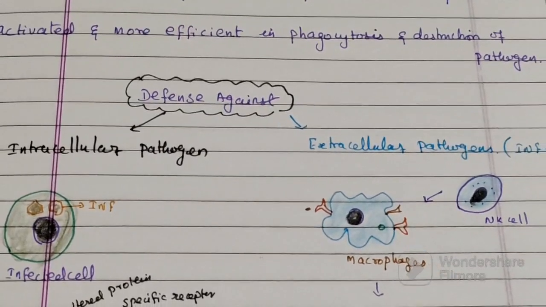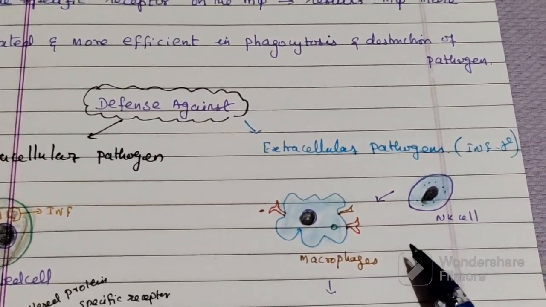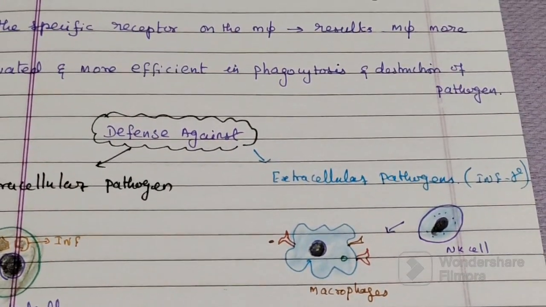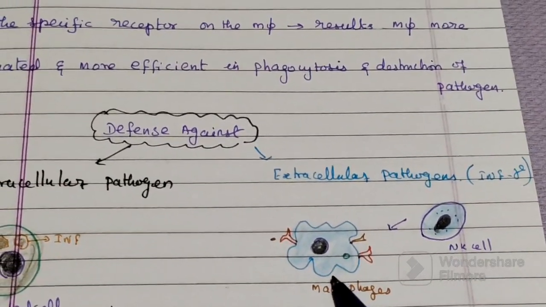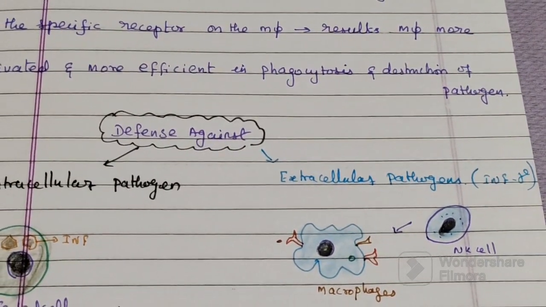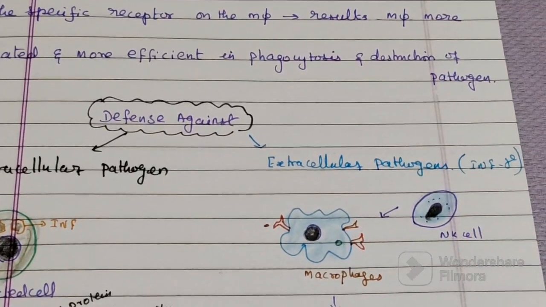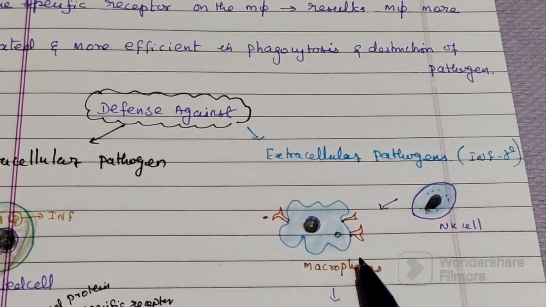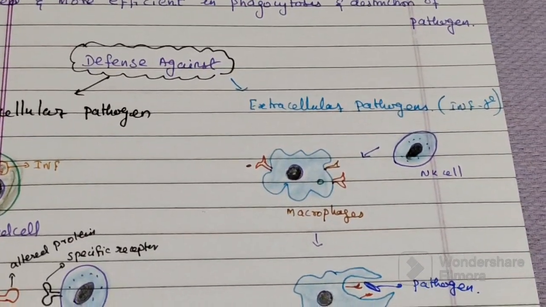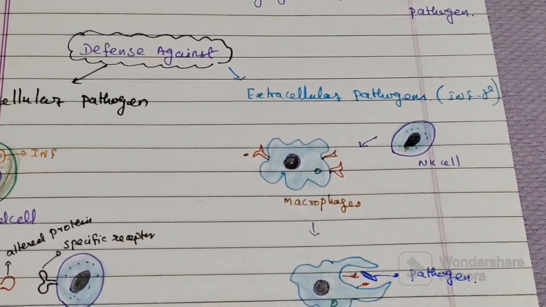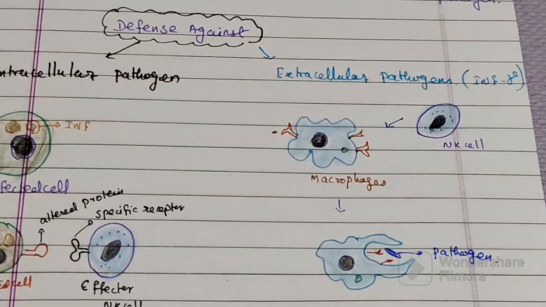So this one is the NK cell. It secretes interferon gamma, type 2 interferon. This interferon axes macrophage activation. The interferon released by natural killer cells binds with a specific receptor of macrophages. As a result, the macrophage becomes more activated and more efficient in phagocytosis and destruction of pathogens.